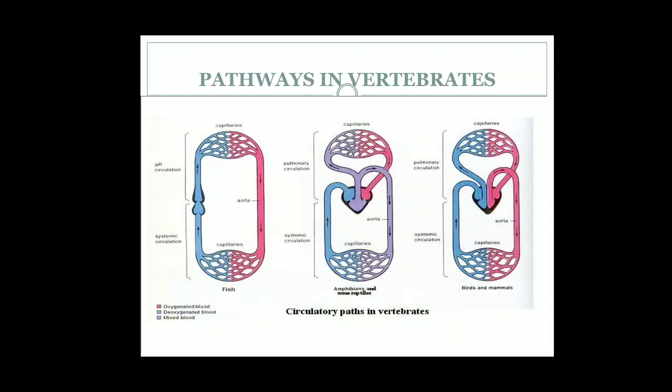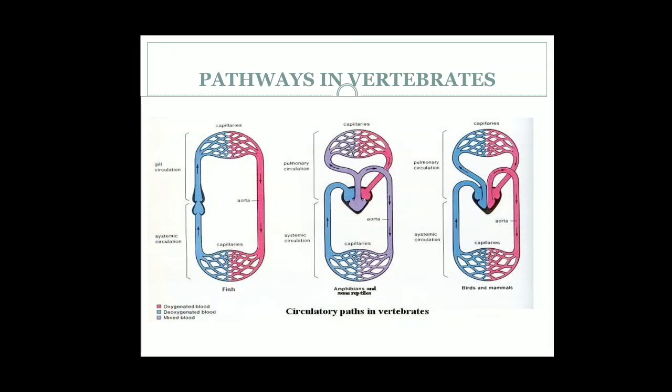This is single circulation, incomplete double circulation and double circulation. In fishes, what happens? Only a 2-chambered heart. The blood will flow from the atrium to the ventricle, from the ventricle to the gills, and become oxygenated. Then the oxygenated blood will go to the body parts and again become deoxygenated and return to the heart. So this is known as a venous heart because it contains only deoxygenated blood.